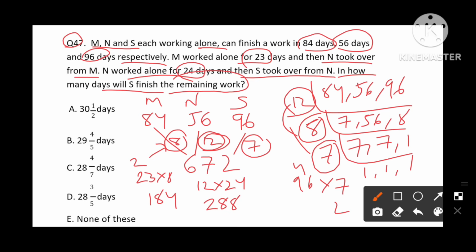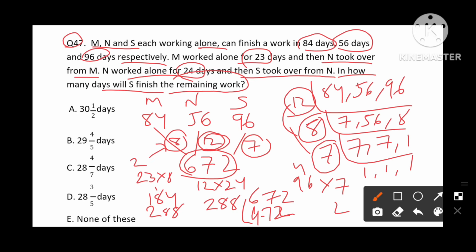So total how many units completed is 184 plus 288, which is 16 and 17, 3 and 4. 472 units of work is completed. Total number of units is 672. So remaining units, how many units we need to complete is the difference between these two, which is 200 units. 200 units must be completed by S efficiency.